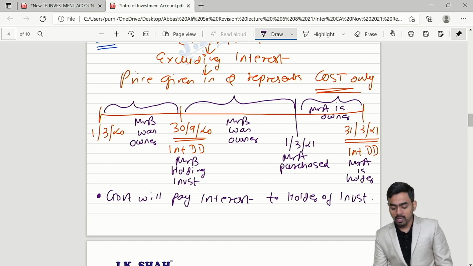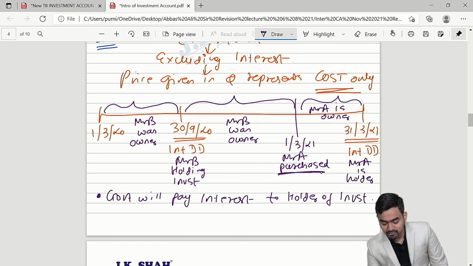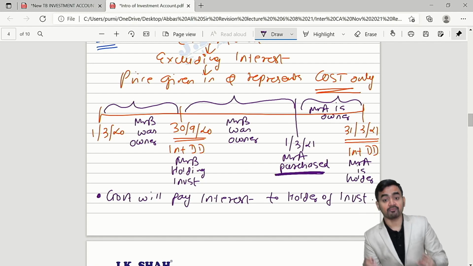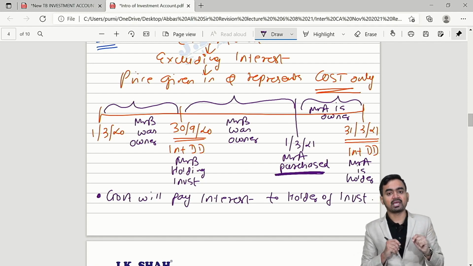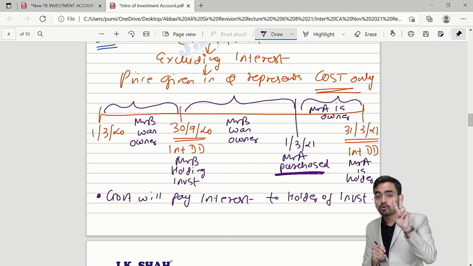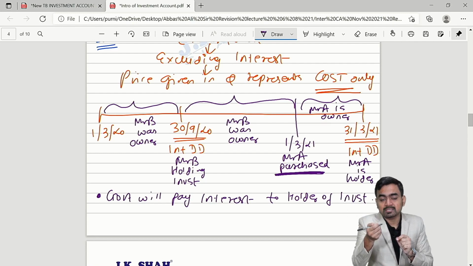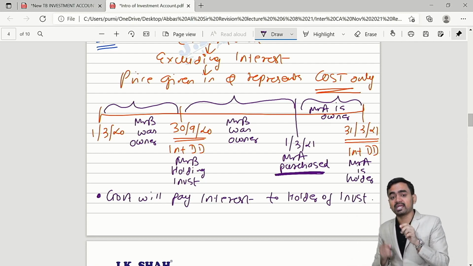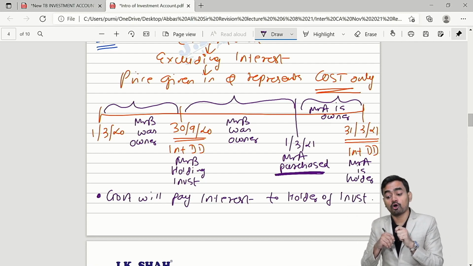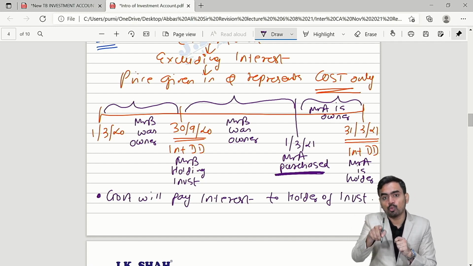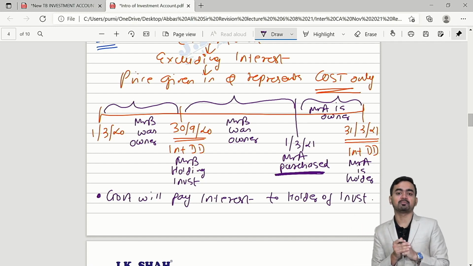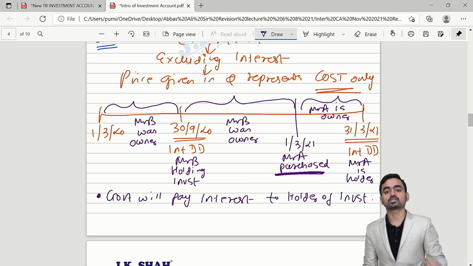And therefore when Mr. A will purchase investment from the market, can I say he will make payment for 2 things. Number 1, for cost of the investment, and number 2, he will make payment for interest as well to compensate Mr. B for 5 months holding.